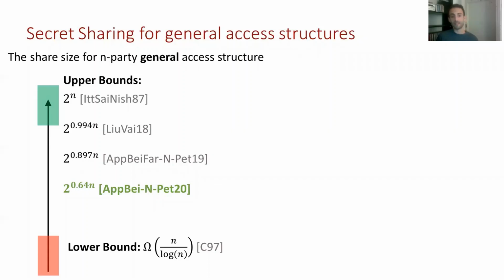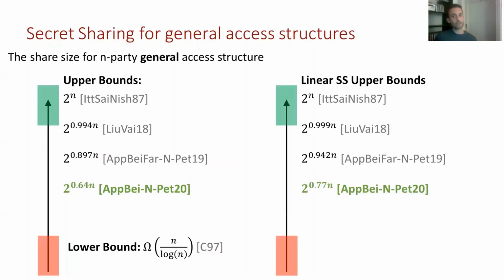Some conjecture that the true complexity is exponential in n, but we have no proof for that. And it's also interesting to mention a specific family of secret sharing schemes, which is linear, where the dealer is only allowed to perform linear actions on the secret and its randomness. And when we limit ourselves that way, the exponents come out a bit higher in all of the works, all of the algorithms. But here the lower bound is much higher, and we're probably closer to finding out the real answer about the complexity of linear secret sharing schemes.